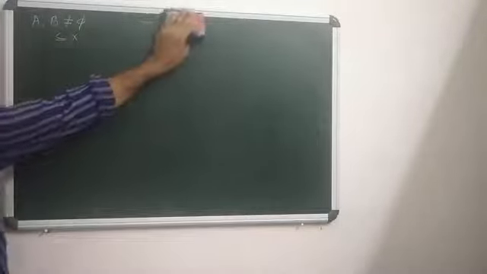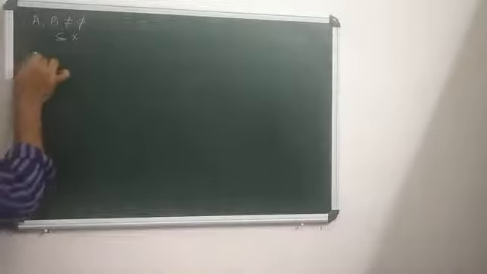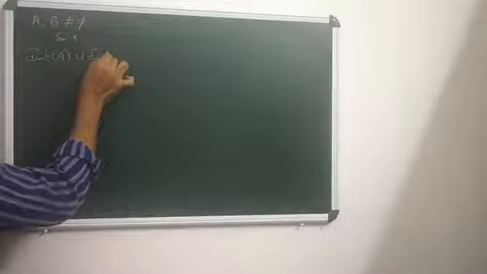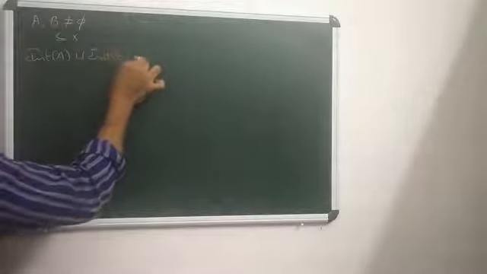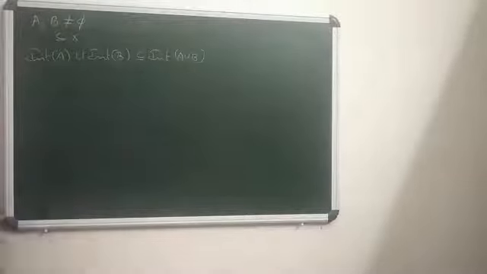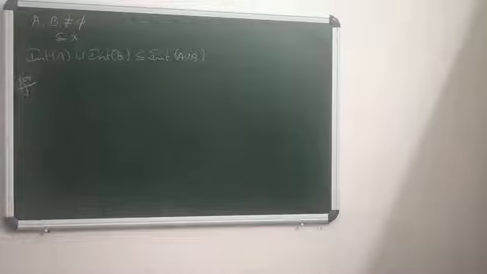They are metric spaces with the usual metric d. Then interior A union interior B is a part of interior of A union B. That's another result. How to prove this one? Interior A union interior B is a part of interior A union B.